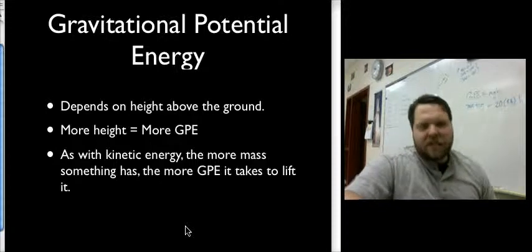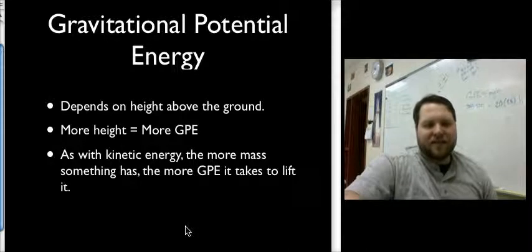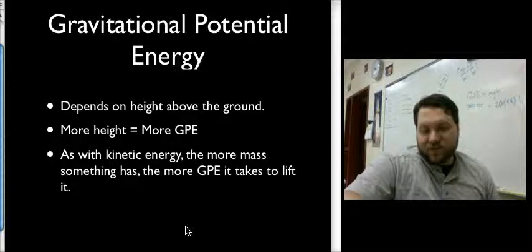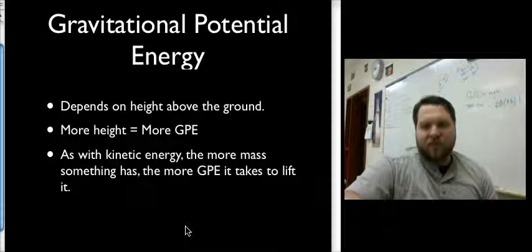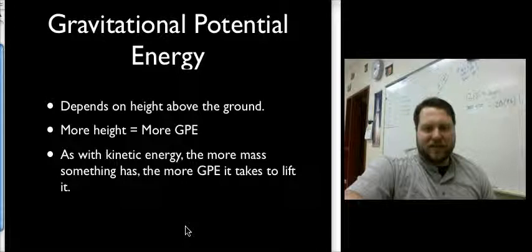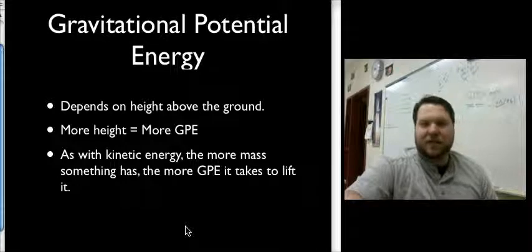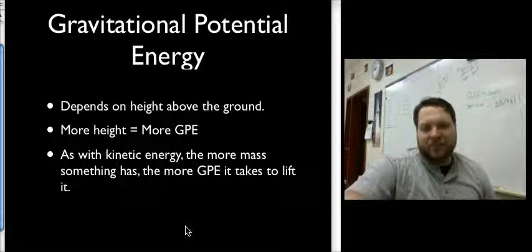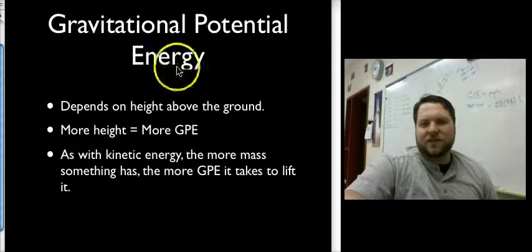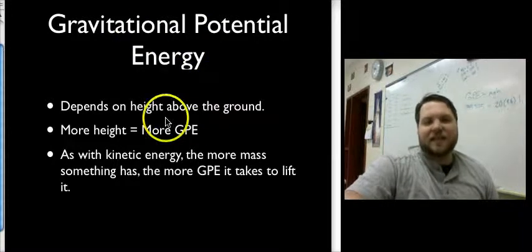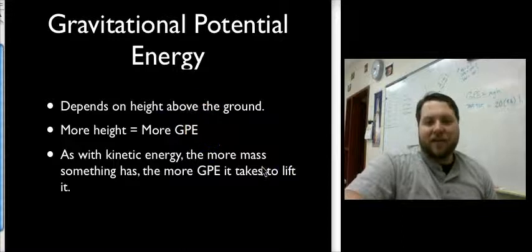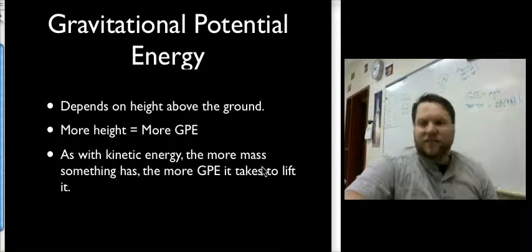Gravitational potential energy depends on how high you are above the ground. The idea here is that at the surface of the Earth, gravity pulls everything towards the surface of the Earth. And in order to move something to a higher position, you have to do work against gravity. That is, I have to overcome gravity to pick something up. That overcoming gravity means adding energy to the object. And so gravitational potential energy, or GPE, depends on the height above the ground. The higher you lift something, the more GPE you've given it.